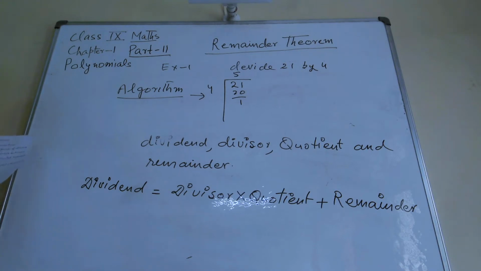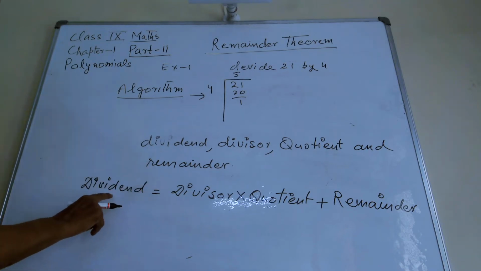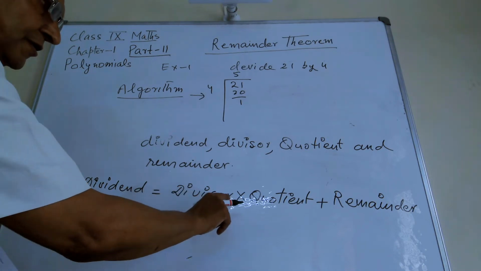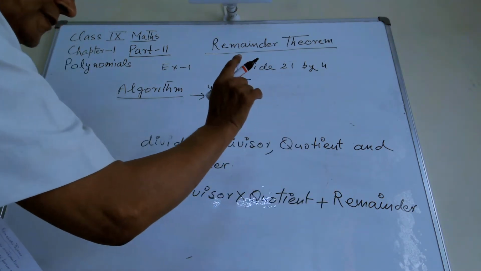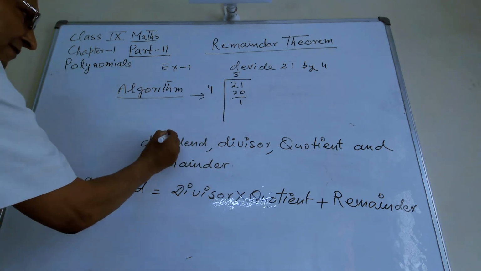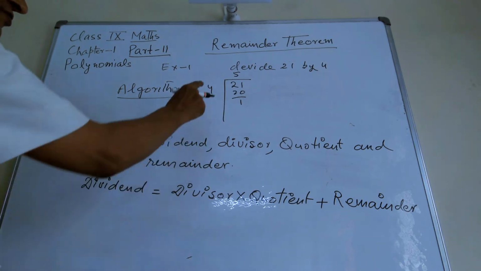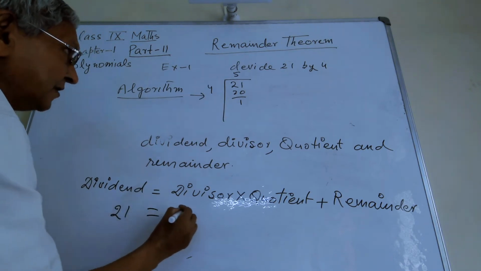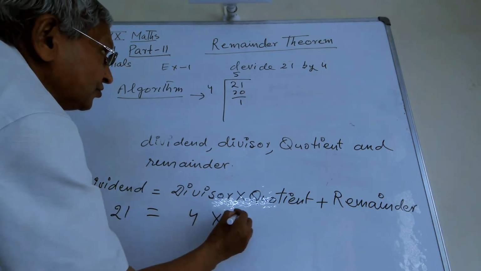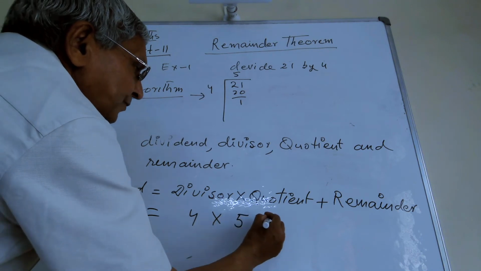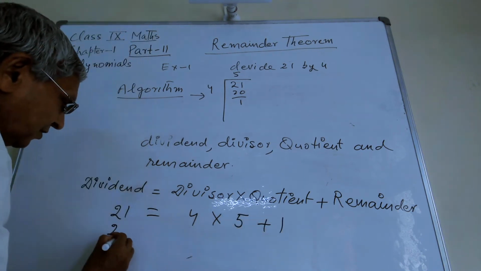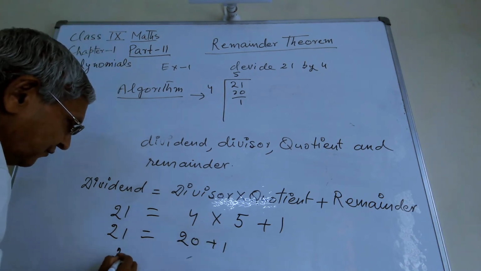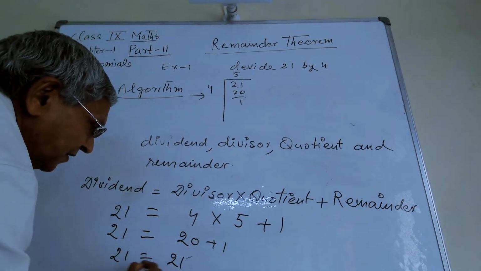And what is lemma? Lemma is the relation: dividend equals divisor times quotient plus remainder. If you apply this relation here, 21 is the dividend, and divisor is 4, and quotient is 5, and plus remainder is 1. 21 is equal to 20 plus 1. 21 is equal to 21.